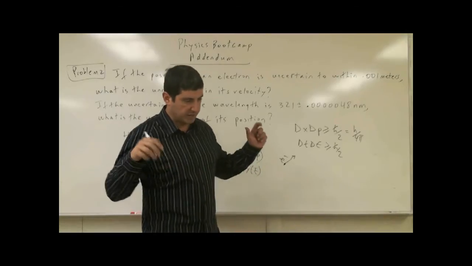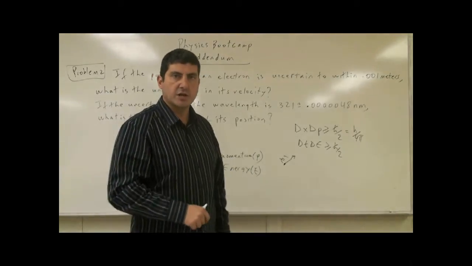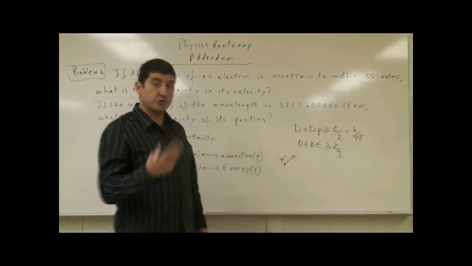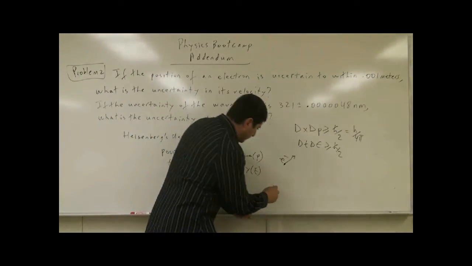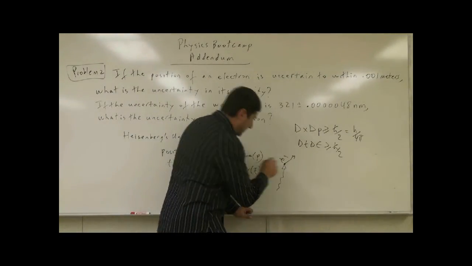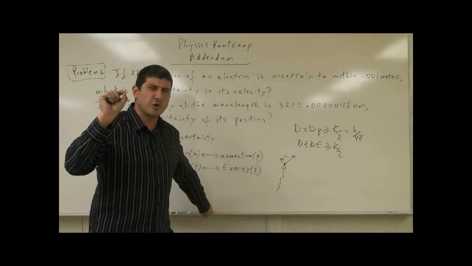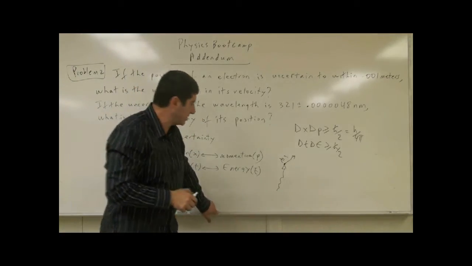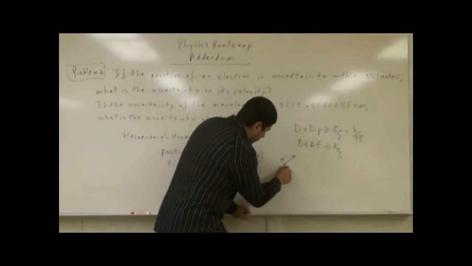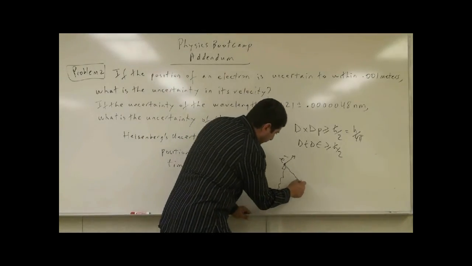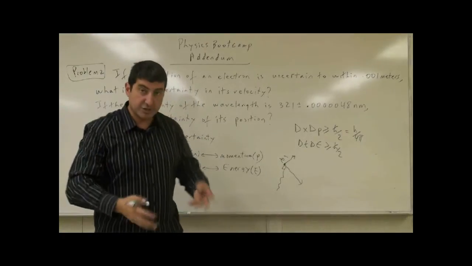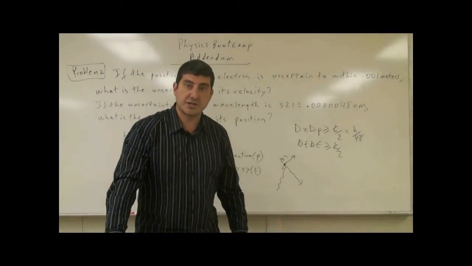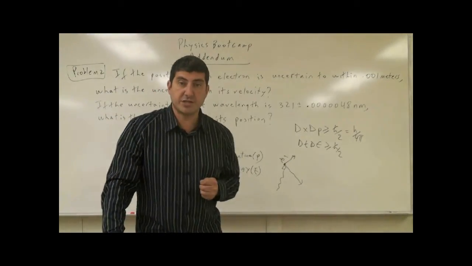Well, maybe we shine a beam of light on the electron. In order to shine a beam of light, a photon has to come, even if it's a very low energy photon, just to be able to see where the electron is. That photon is going to come, hit the electron, come back, and enable us to see its position.